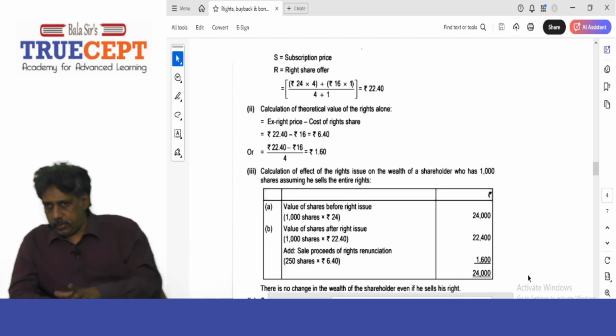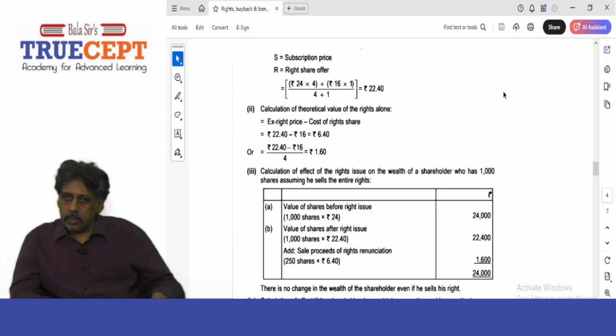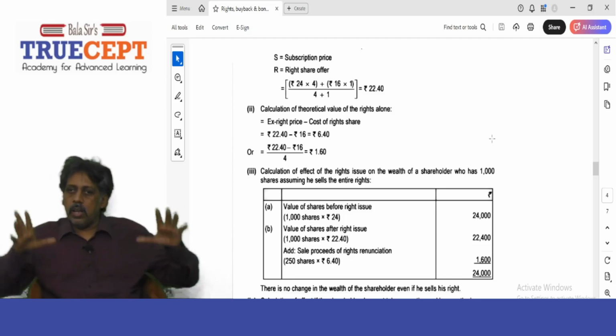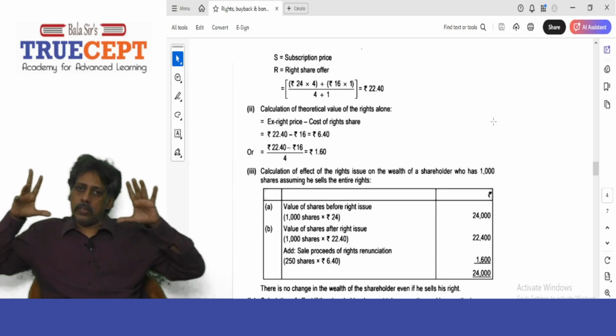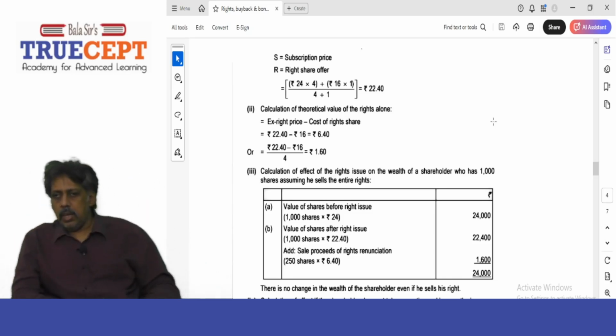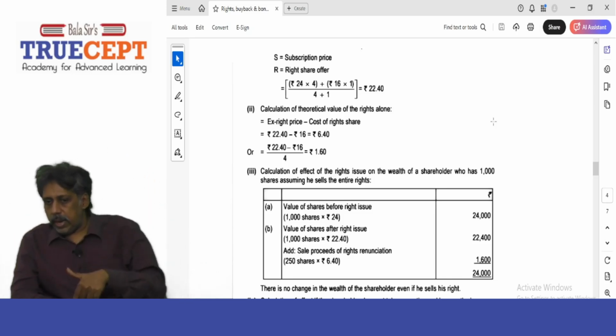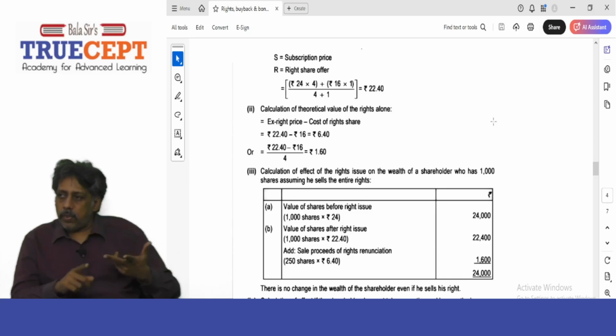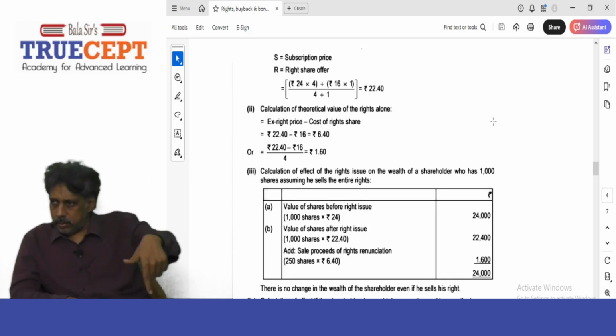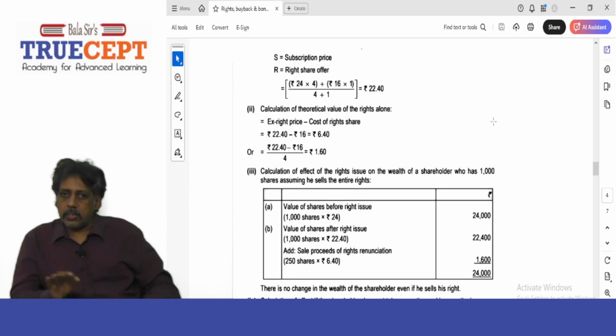That will suffice. Now you have been asked, what is the impact on the wealth of a shareholder holding 1,000 shares? That means, out of 75,000 shares issued by the company, let us say 1,000 shares are held by Renuka ma'am. What is the impact on her wealth because of this rights issue?